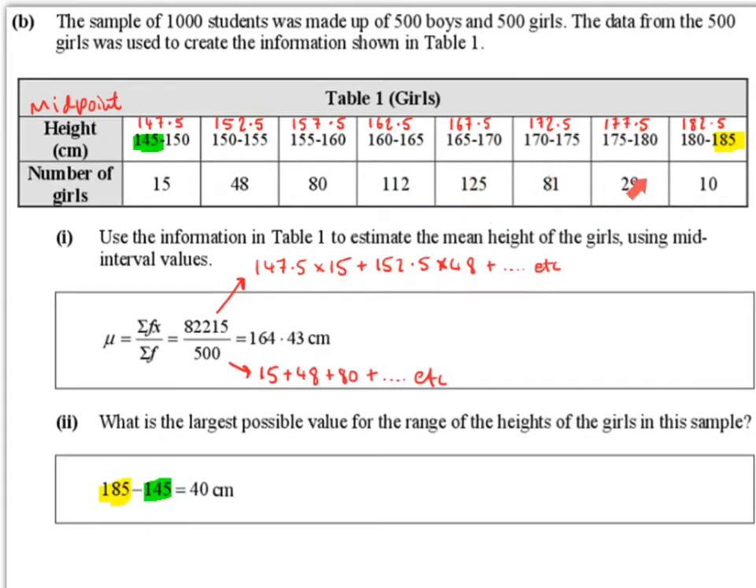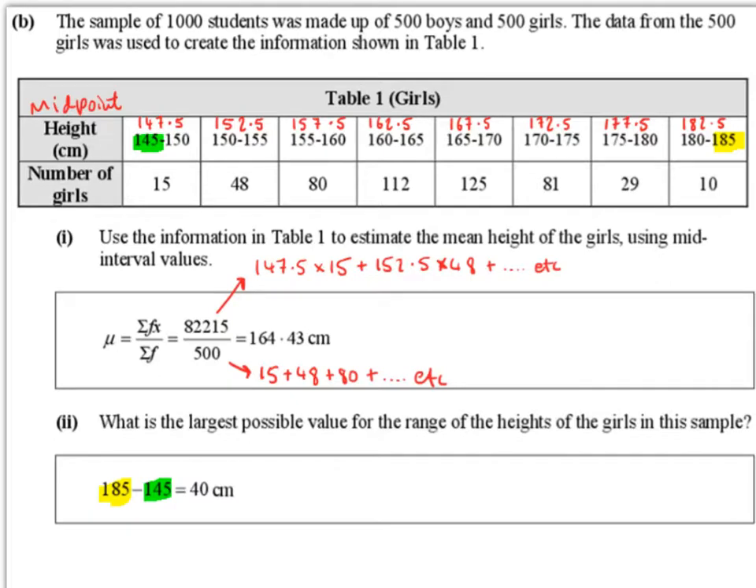Next we add up the frequencies, so 15 plus 48 plus 80 plus 112 plus 125 plus 81 plus 29 plus 10 is equal to 500. Now we already knew in the question that there were 500 girls, but just to confirm we can add up these frequencies, the number of girls. And then dividing 82,215 by 500, we get 164.43 centimetres. So this here is the mean height of the 500 girls.